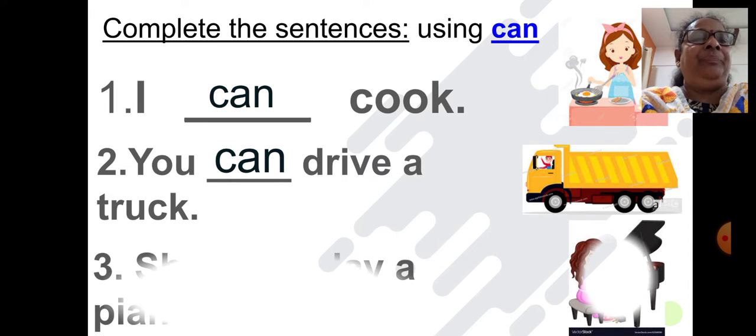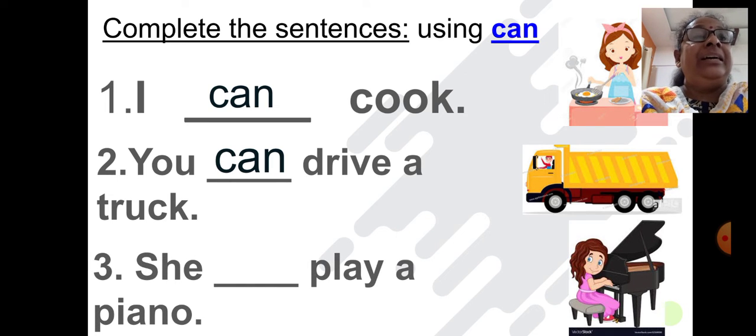Next one. Girl is playing the piano. She dash play a piano. Now children, tell me what you will write over there. Yes, you will write can. She can play a piano.